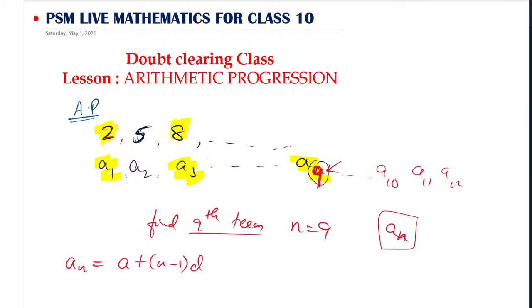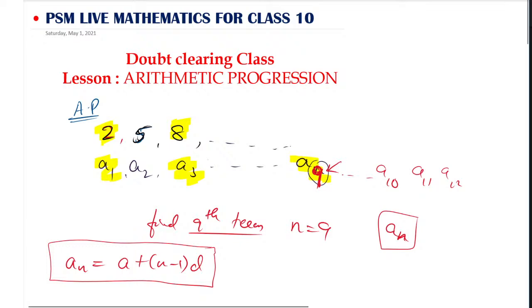Several students have given it. Who gave the first answer, I will tell their names. So Kirti here has given it. So the an value is nothing but a plus n minus 1 into d. This is the nth term formula. Remember the nth term formula. And next, coming to the next part.